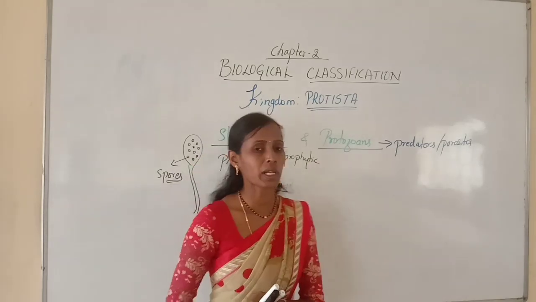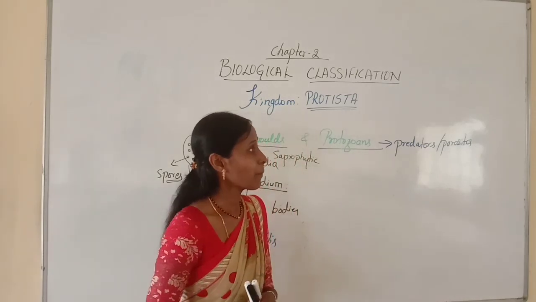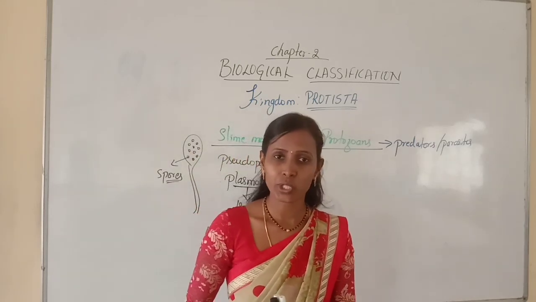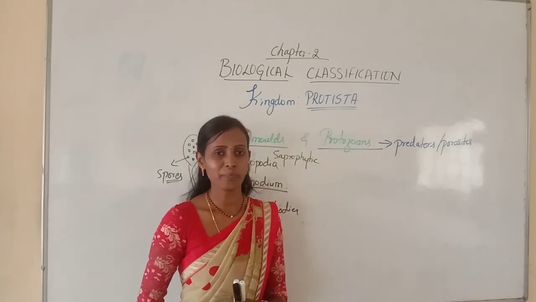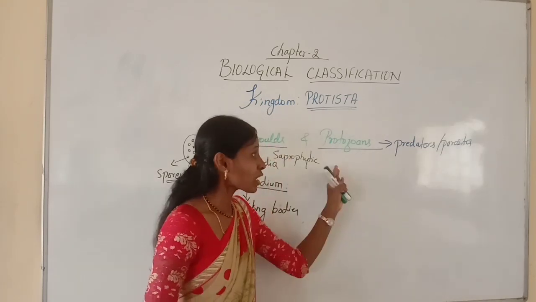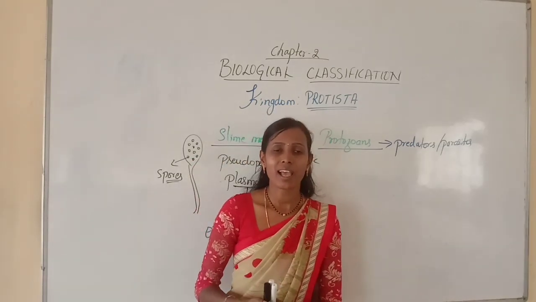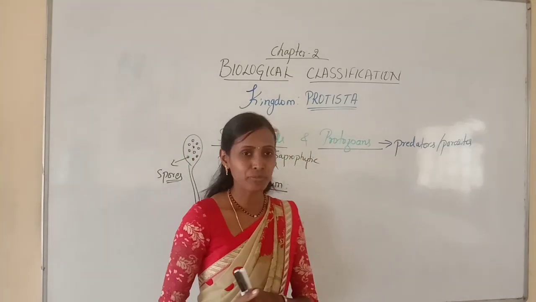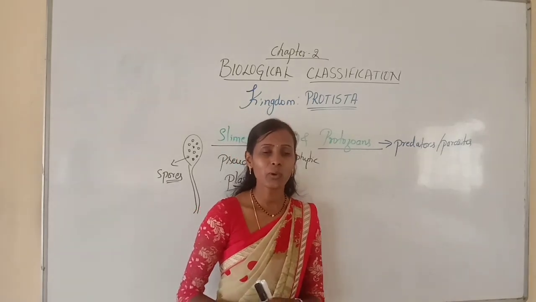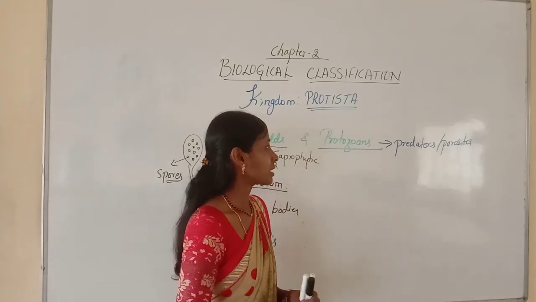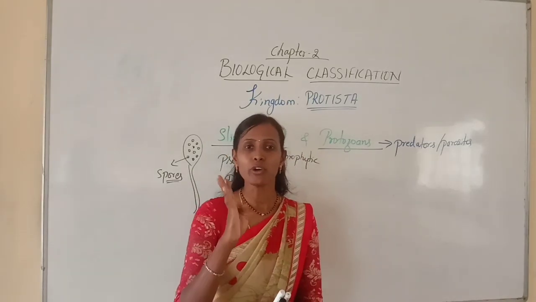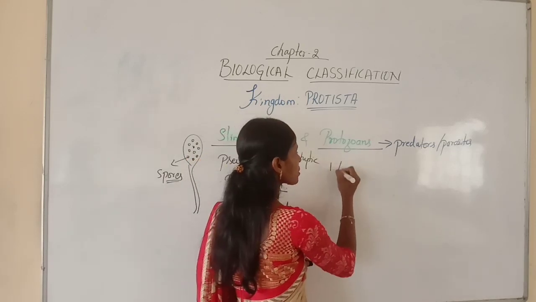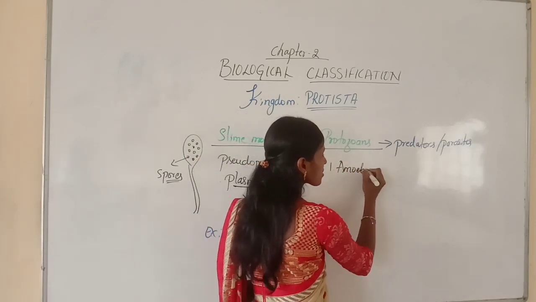So in this group, protozoans may be predators or parasitic, and most of them contain locomotory organs like cilia, flagellum, and pseudopodia. And these protozoans are regarded as the primitive relatives of animals. As they have animal features, they are regarded as the primitive relatives of animals. But here the protozoans are divided into 4 classes. All the 4 classes are very, very important. The first one is amoeboid protozoans.